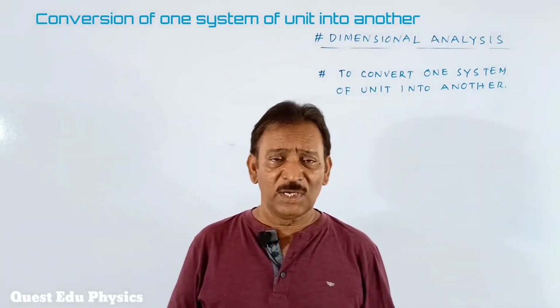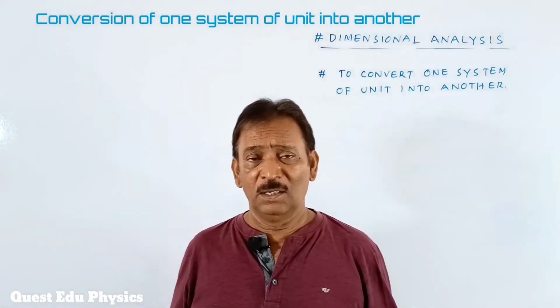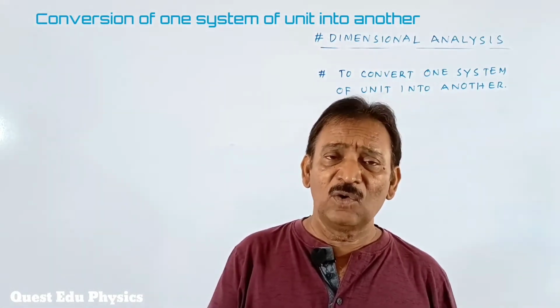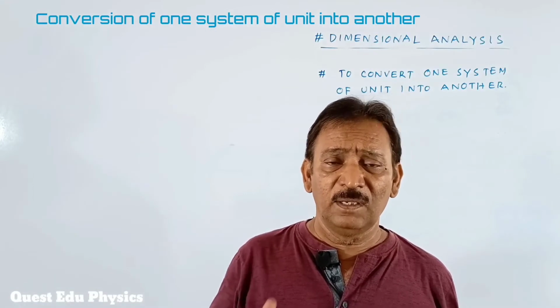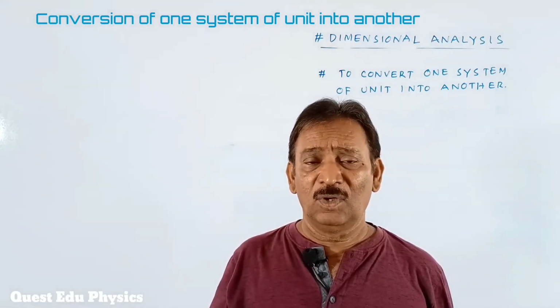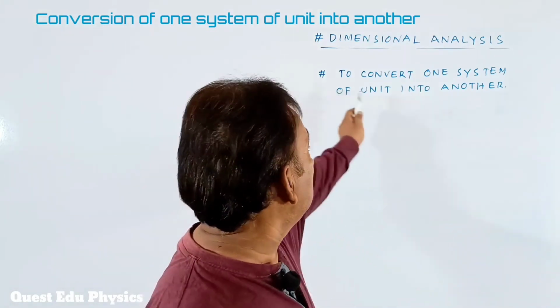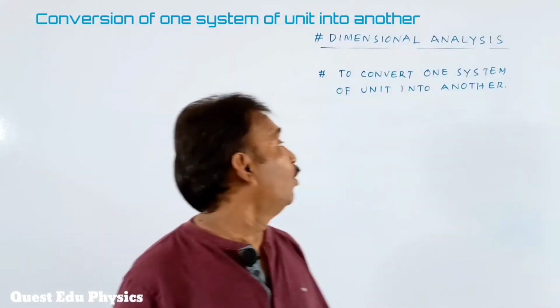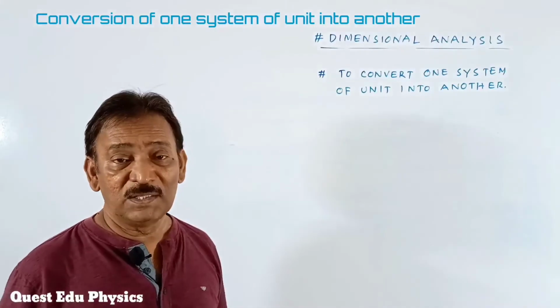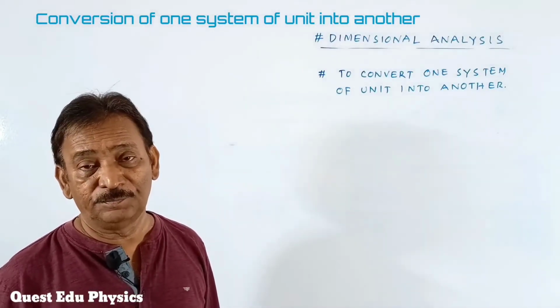These things come across in our daily life. But there are a few more physical quantities which cannot be learned by heart. Students, we cannot remember them so easily. There, this system will be useful, to convert one system of unit into another.